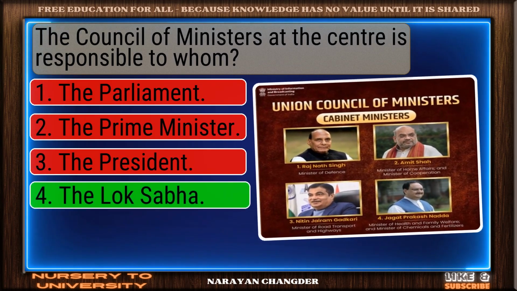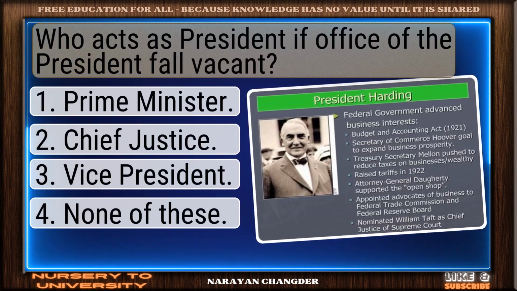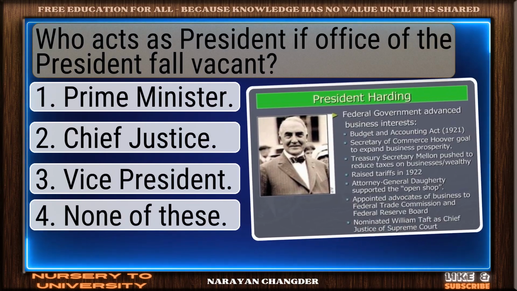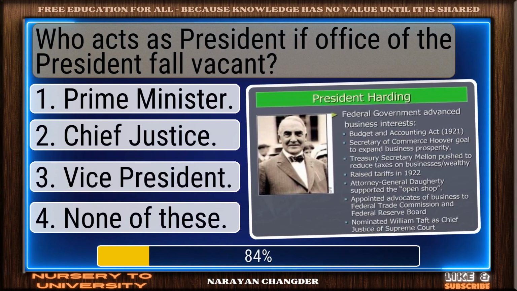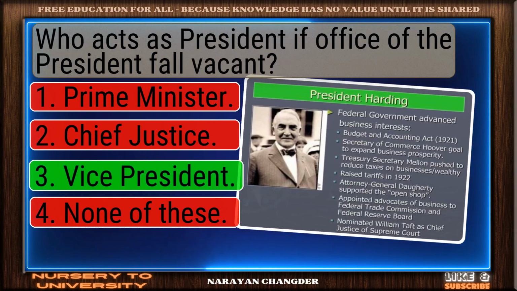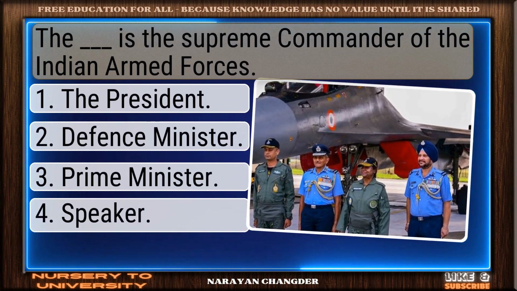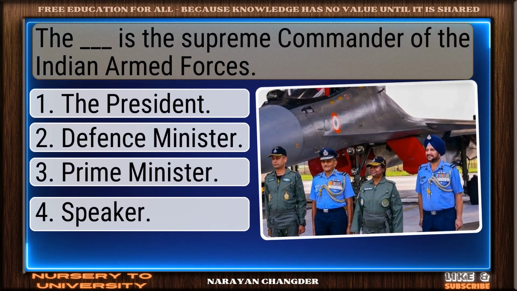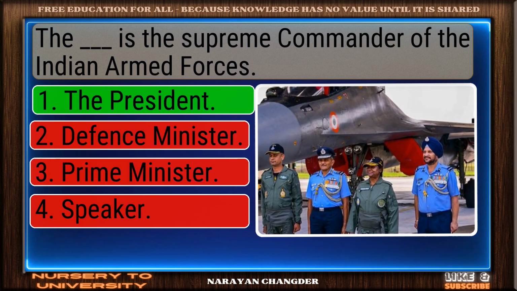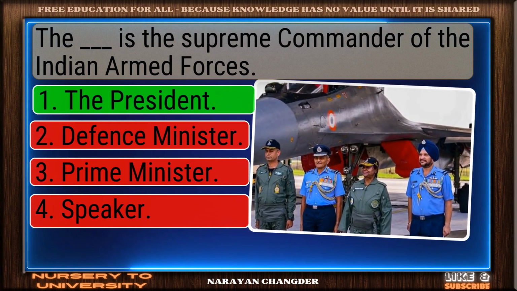Solid response. The Lok Sabha is a valid choice. Question number 70. Who acts as president if office of the president fall vacant? Nice work. You chose vice president and it is correct. Question number 71. The Dash is the supreme commander of the Indian Armed Forces. Great thinking. The president is the right choice.